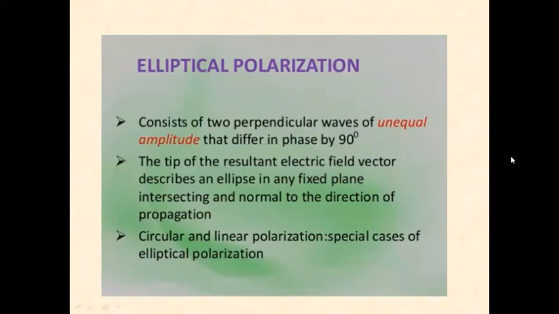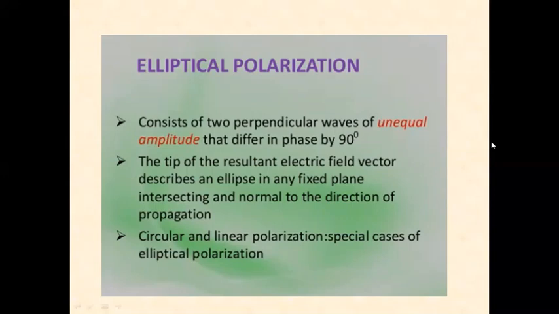Elliptical polarization consists of two perpendicular waves of unequal amplitudes that differ in phase by 90 degrees. They are perpendicular EM waves, but unequal in amplitude. The resultant electric field vector describes an ellipse in any fixed plane intersecting and normal to the direction of propagation.